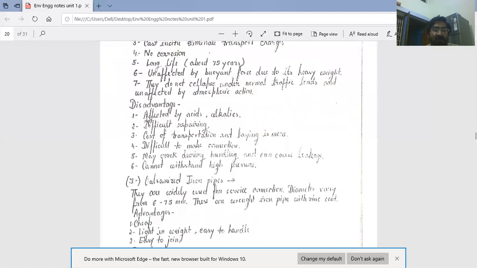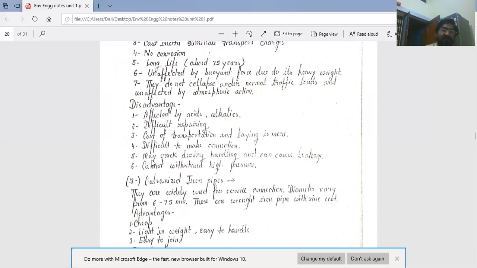And disadvantages of concrete pipes: affected by acids and alkalis. Second, repairing is difficult. Cost of transportation and laying is more. Difficult to make connection.